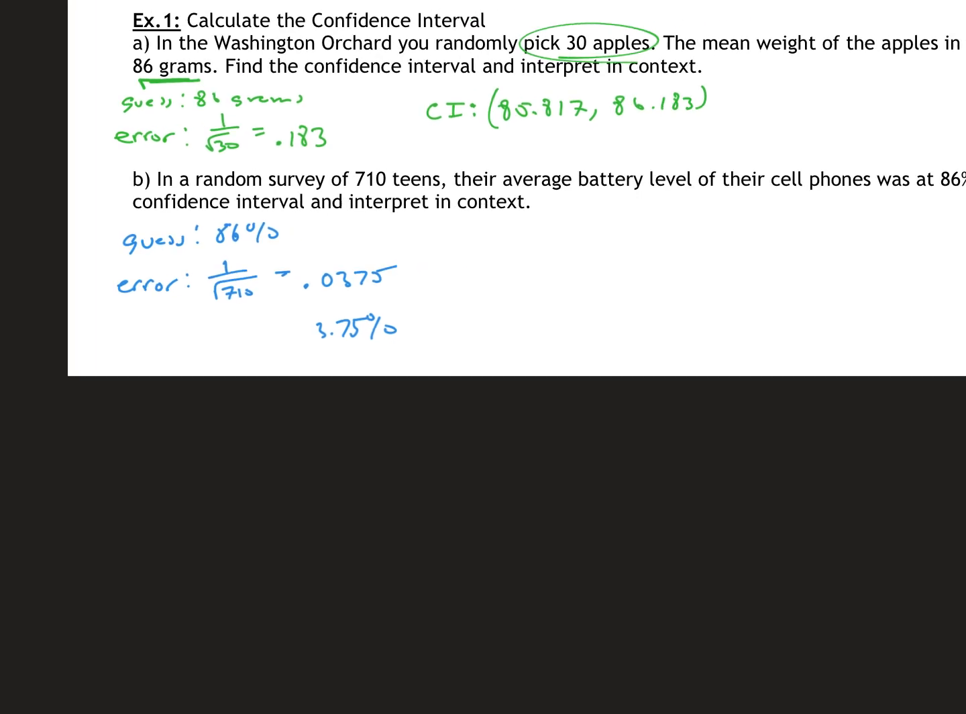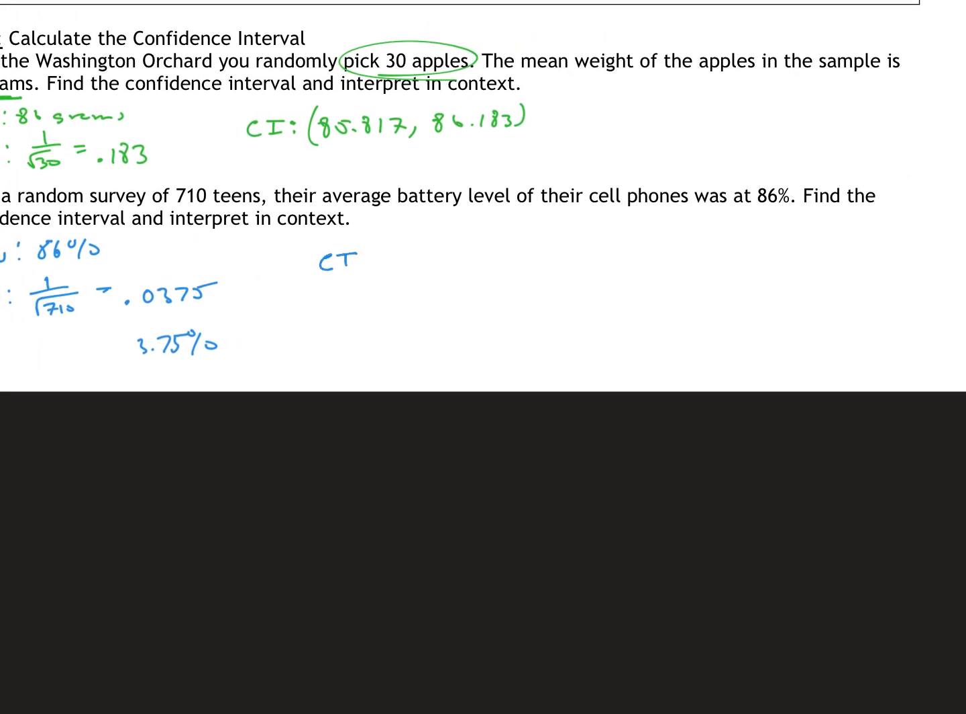Okay? So your confidence interval would be 86 minus that and 86 plus that. So 82.247%, and then 86 plus the 3.75 would be 89.753%.